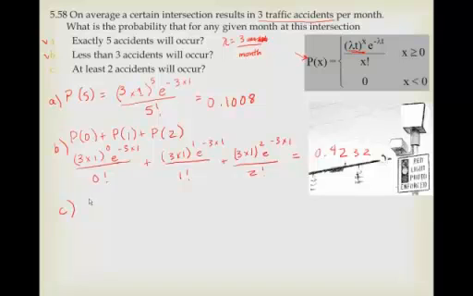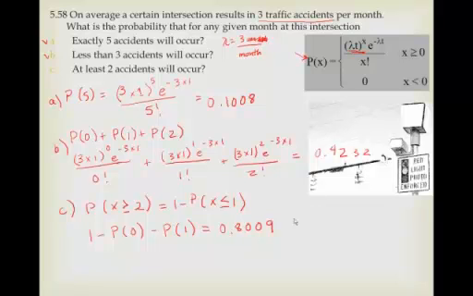Now this was A, this is B, and C: at least 2 accidents will occur. So that means it's going to be the probability that x is greater than or equal to 2, which is 1 minus the probability that x is less than or equal to 1. And you may guess then it's going to be 1 minus the probability of 0 and then minus the probability of 1. And you can see what 0 is and what 1 is up here. And when you calculate everything out, it should be 0.8009. Okay, so that's what we've got right there.